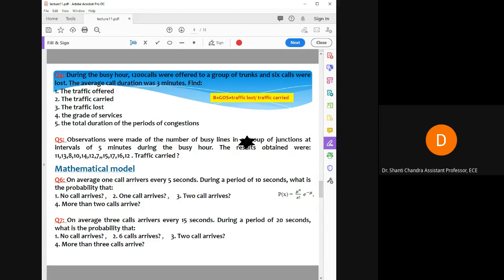Just put the value of x and mu in this expression.